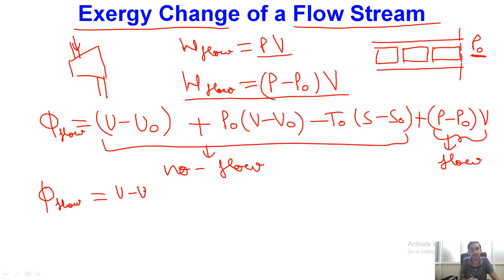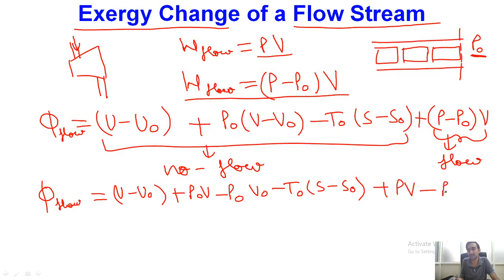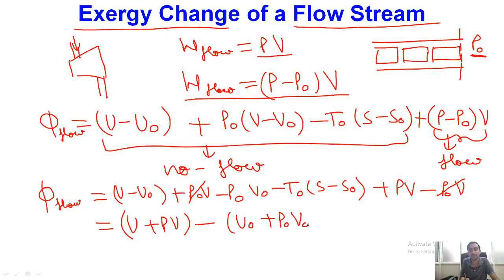So we have U minus U naught plus P naught V minus P naught V naught minus T naught times S minus S naught plus P into V minus P naught times V. Here this P naught V and this P naught V cancel out, and what we finally get is U plus PV minus U naught plus P naught V naught minus T naught times S minus S naught.